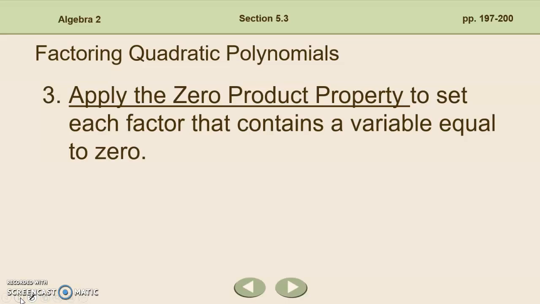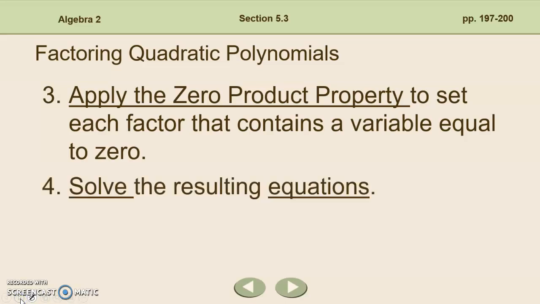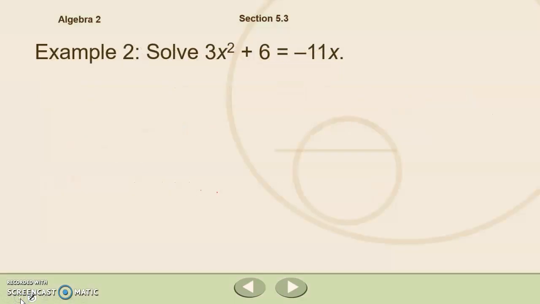That means we'll set each factor that contains a variable equal to 0, since we know that one of those, if not all of them, must also equal 0. We'll solve the resulting equations for our variables and end up with multiple values of x, possibilities for x. We can plug those back in to make sure that they are factors that would work.